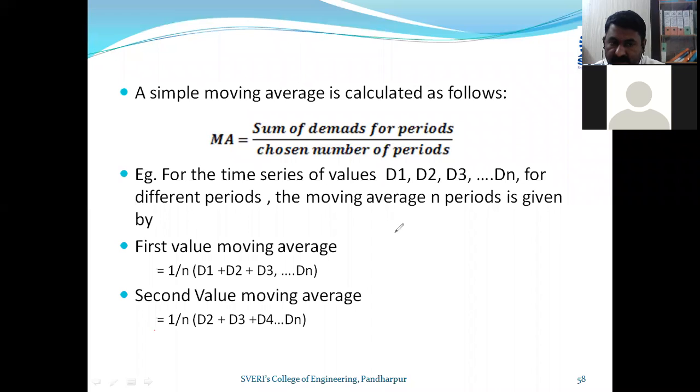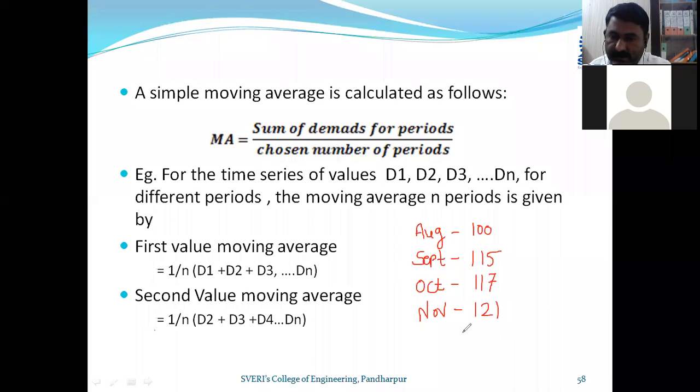Whatever is mentioned here as demand, I will take the example here. August, September, October, November. Okay, if I have the demand in these months as 100, 115, 117, 121.